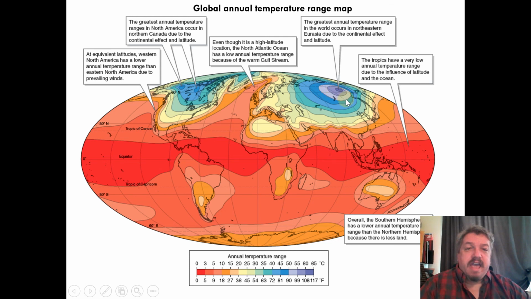The greatest annual temperature range in the world is right here in central Siberia, because it is far north and far from water. So you can see the further you get from the ocean, the greater the range. We also see these seasonal, more mild climates on the western coast of America, the western coast of Africa and Europe, less so here.